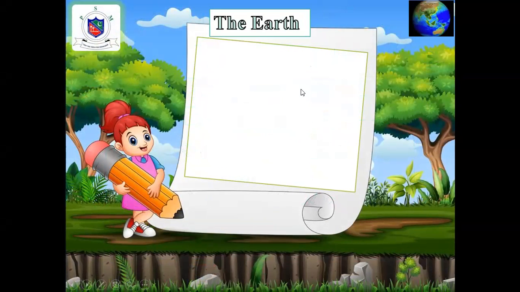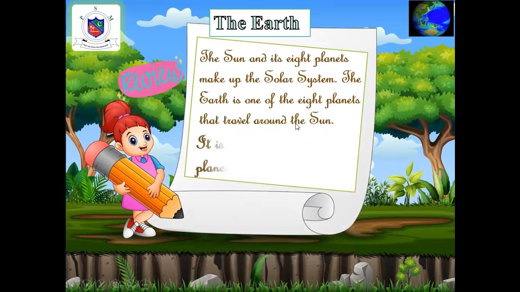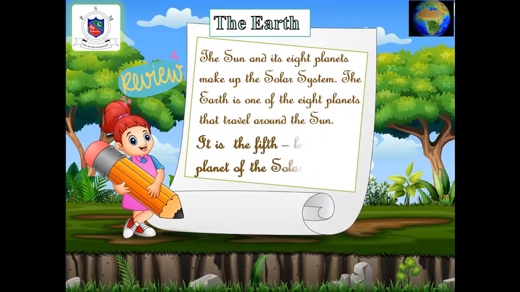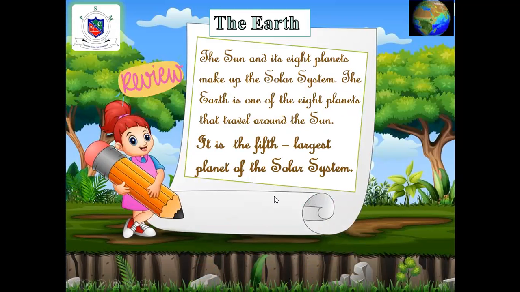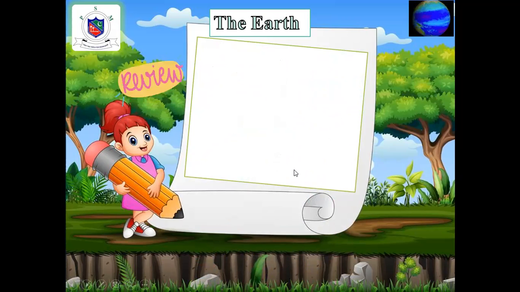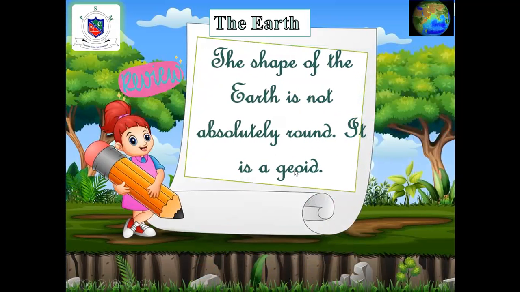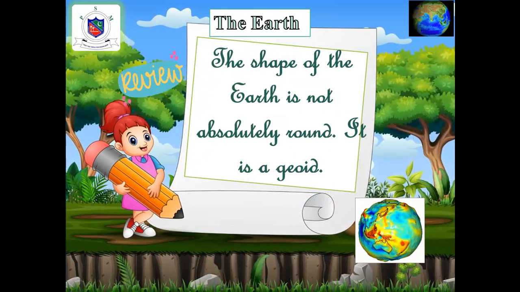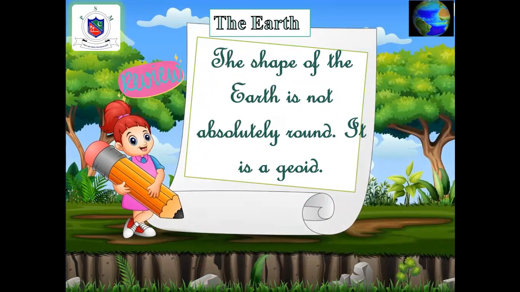Students, we already know about the Earth, the Sun, and its 8 planets make up the solar system. The Earth is one of the 8 planets that travel around the Sun. It is in the 3rd position and the 5th largest planet in the solar system. The planets follow oval paths or orbits, so their distance from the Sun always changes. Now, the shape of the Earth is not absolutely round, it is a geoid. That means it is round but flattened from top and bottom.